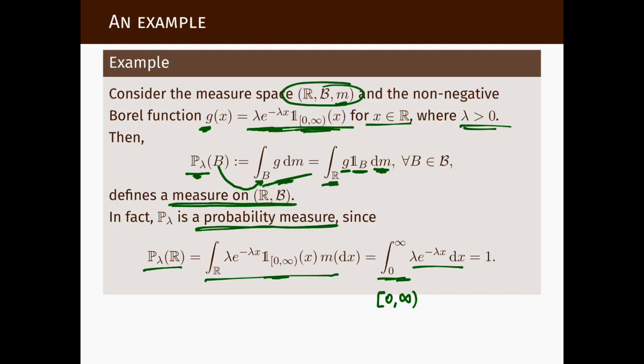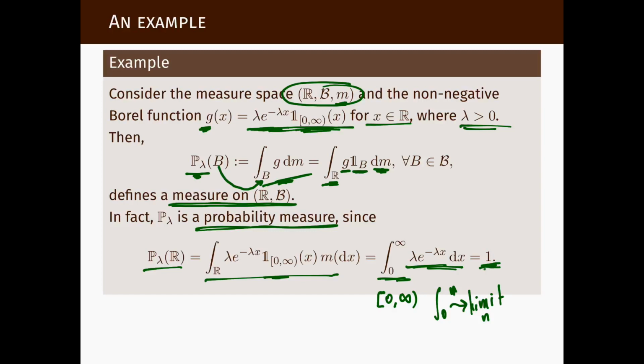This is a non-negative function, so we can use the monotone convergence theorem. We integrate from 0 to n, and then we take a limit in n, and we know how to compute this. We compute this integral, and we get 1. That's not a coincidence, of course. The example was chosen deliberately so that this measure of the entire real line would be 1. That's why it is a probability measure.